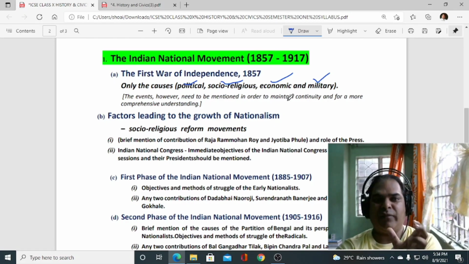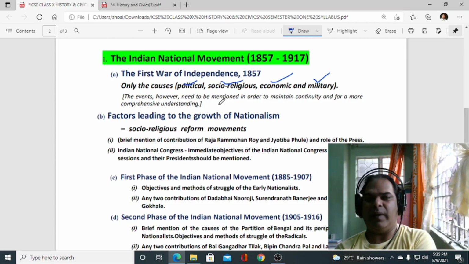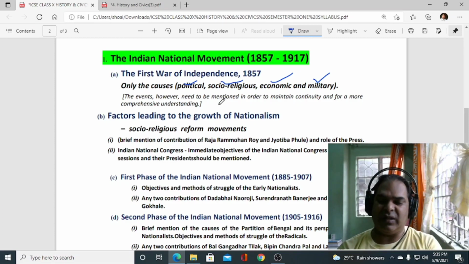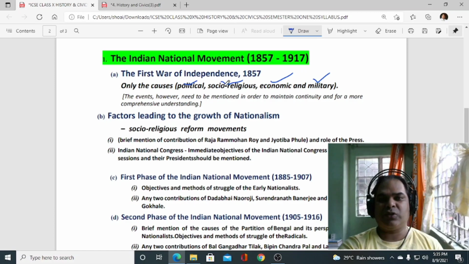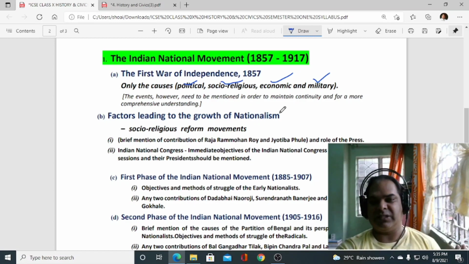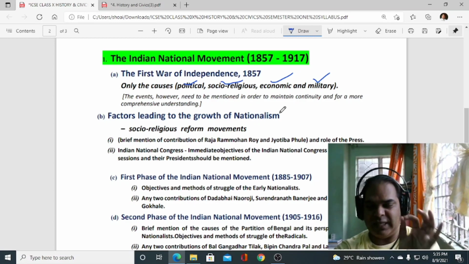The rest, while going through the chapter events, just go through it to understand the continuity of the first war of independence, where it was held, when it started, who started it. But basically, you have to prepare the four causes. Rest, nothing is required. Only focus on this syllabus.